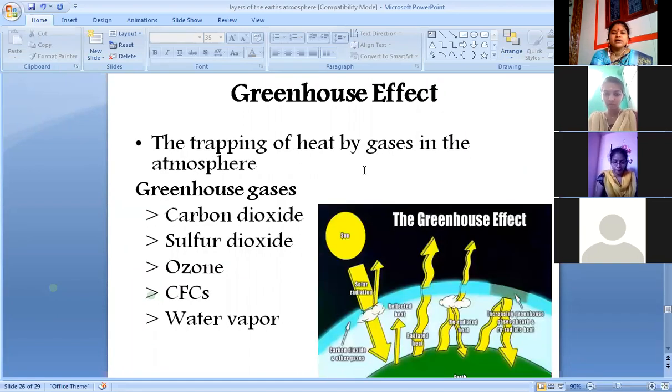Look at this diagram, how this greenhouse effect works. Carbon dioxide and other gases absorb solar radiation. It reflects heat, then radiation heat. Look at this arrow, re-radiation heat ulla vaangita appo thirupi kodukudhu. Increasing greenhouse gases absorb the re-radiation heat, trapping heat in the atmosphere. So what are all the greenhouse gases? Please memorize: carbon dioxide, sulfur dioxide, CO2, SO2, ozone, O3, CFC chlorofluorocarbon, then water vapor.